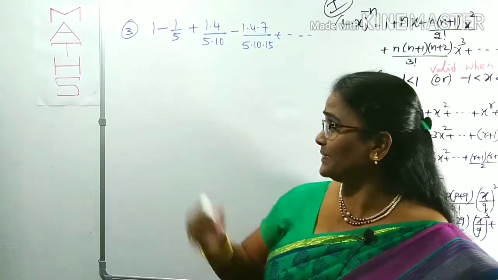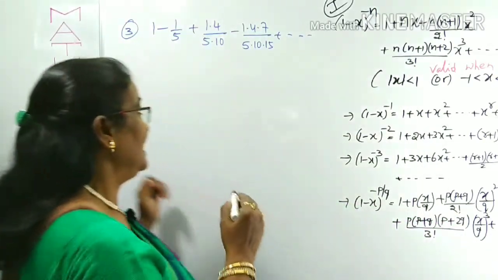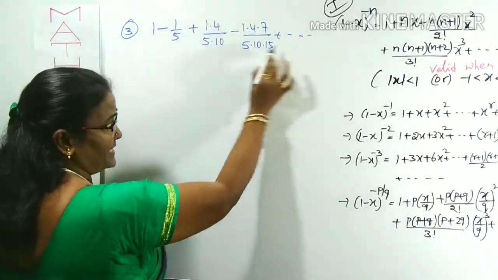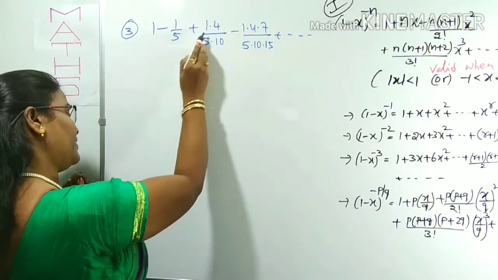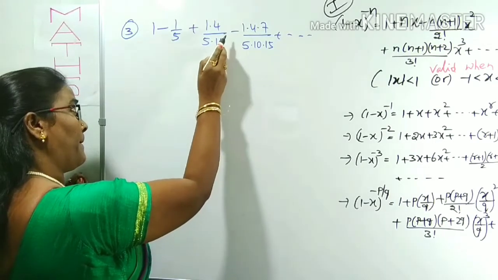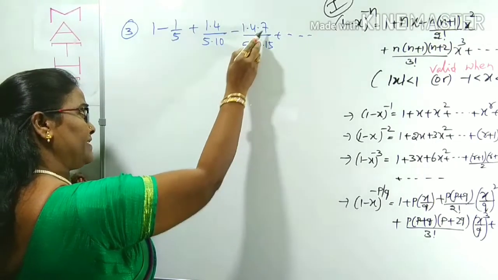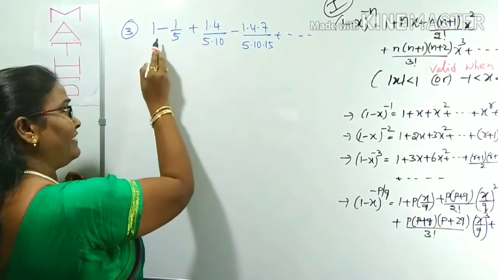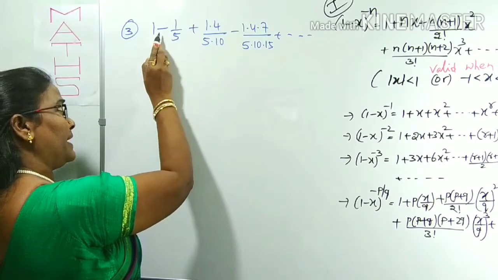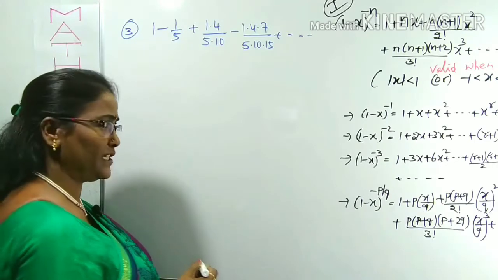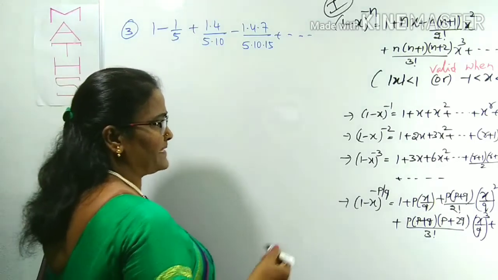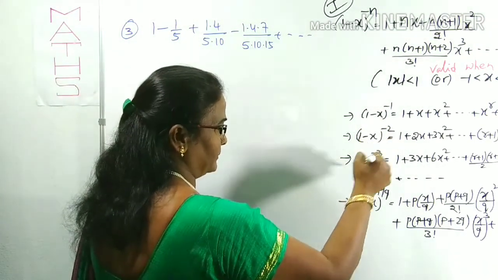Question number 3 is asking for the sum of this infinite expansion, given in the form of 1 minus 1 by 5 plus (1 into 4) by (5 into 10) minus (1 into 4 into 7) by (5, 10, 15). There will be alternating plus or minus, means not one minus with plus, but minus, plus. This is called alternating plus or minus. If there is alternating plus or minus, here plus will come.